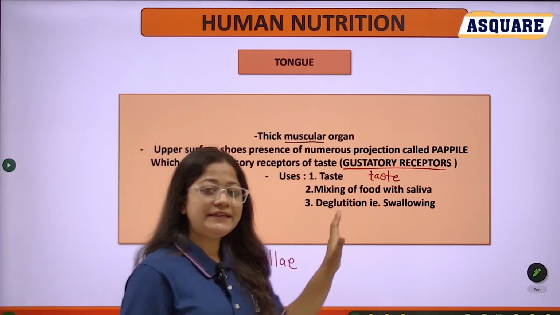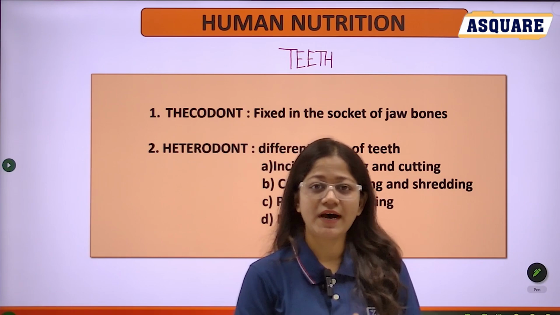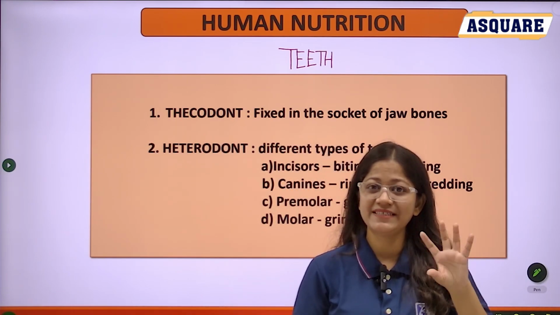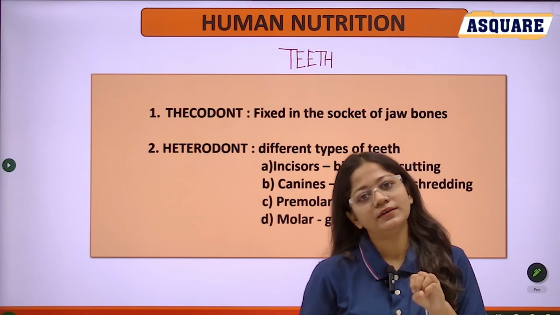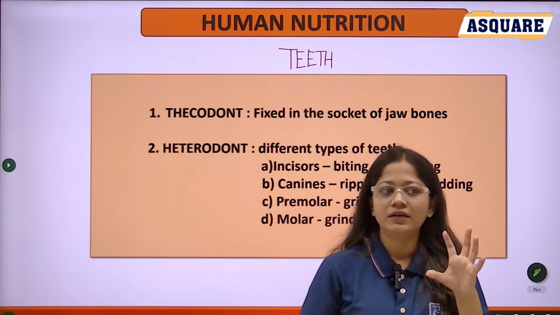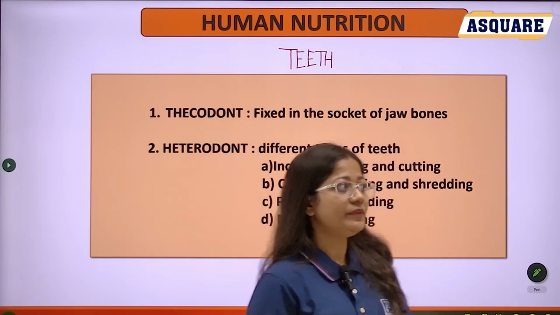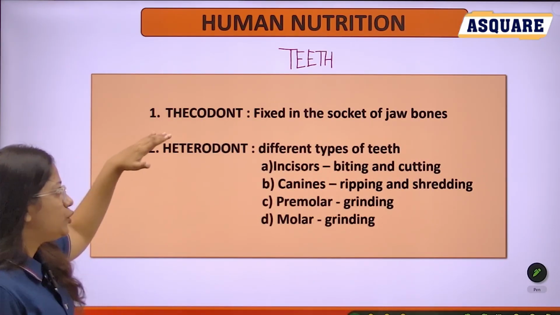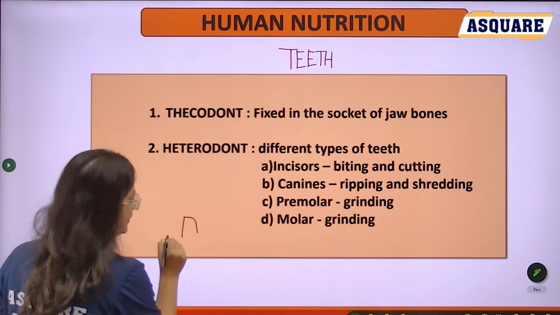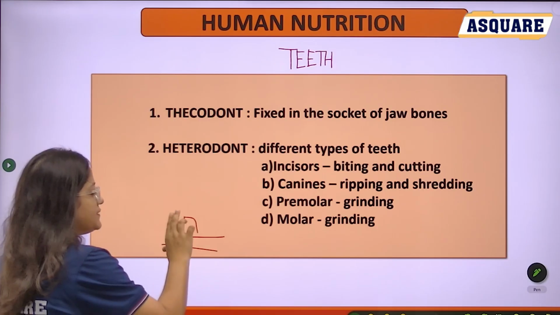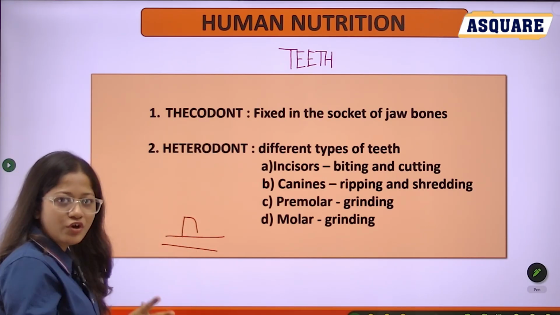Now, see the next component of your oral cavity. Teeth are the hard structures that are responsible for mastication, the chewing of complex substances into simple forms. That is, large molecules are converted into small molecules. What is meant by thecodont? Thecodont means that your teeth are fixed into the jaw. This is called thecodont. Teeth fixed into the jaw is called thecodont.